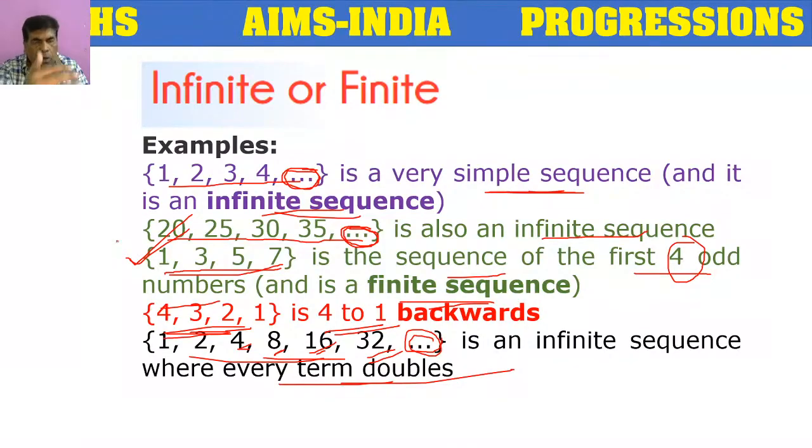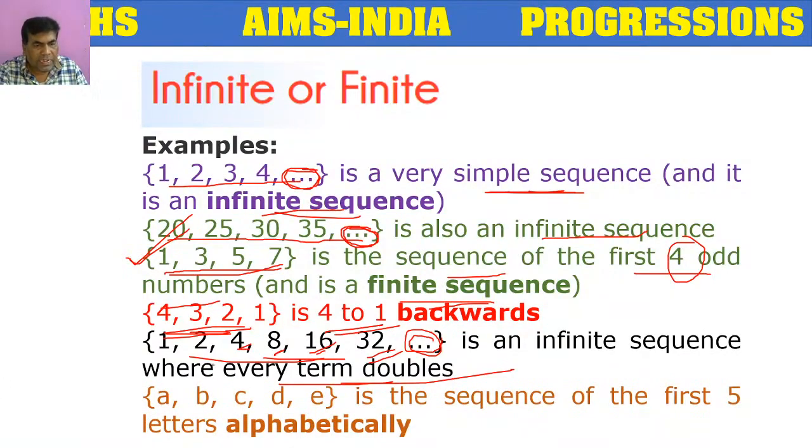So like this, we can have so many sequences. They may be infinite or they may be finite according to the definition of the sequence. Here A, B, C, D, E, the first 5 letters alphabetically. It is also an example of a finite sequence. So a sequence means it's a combination of some numbers or some alphabets according to a given definition. So it may be infinite or finite.